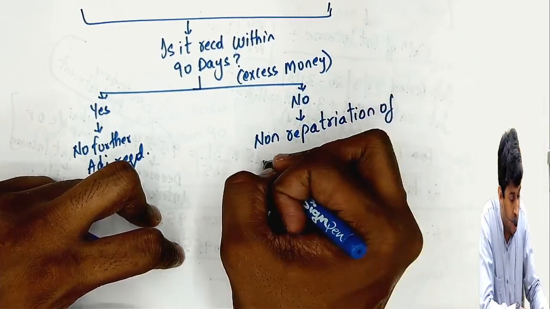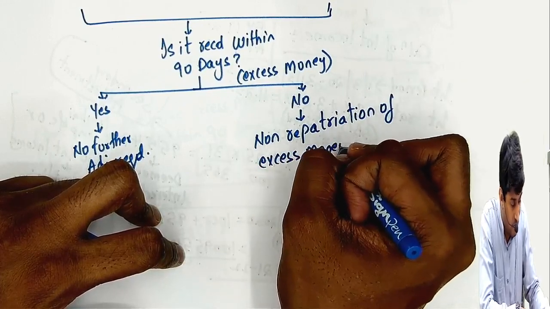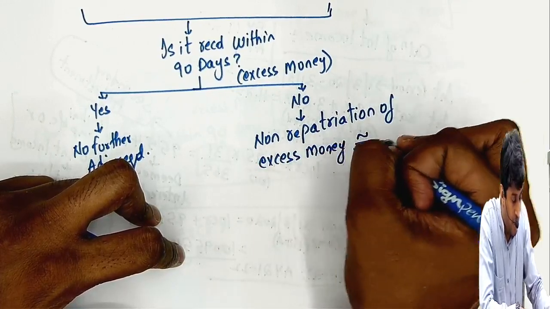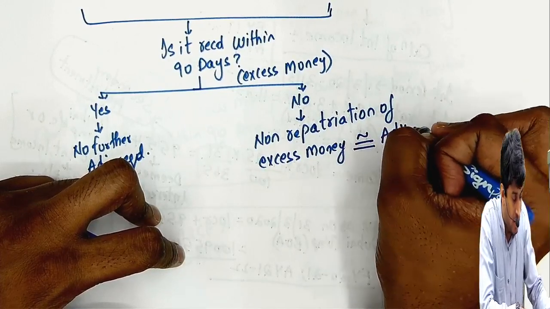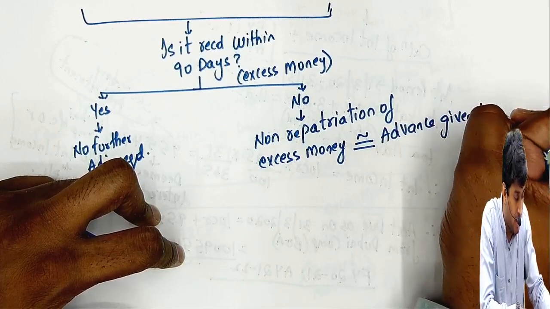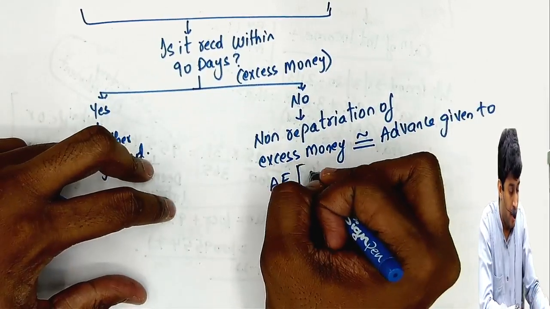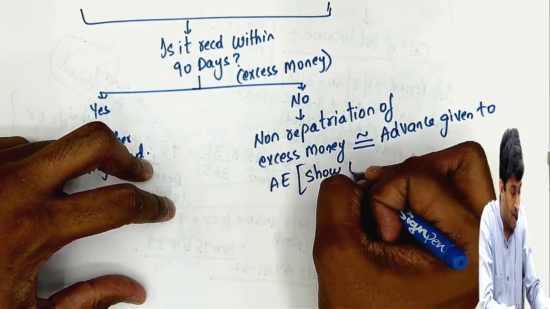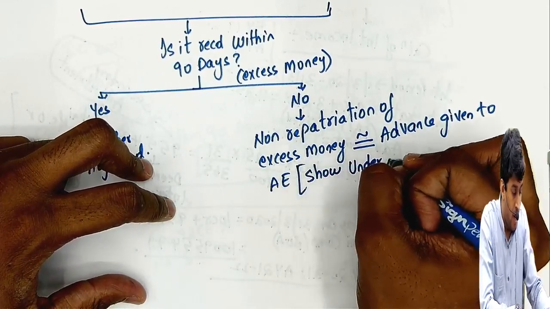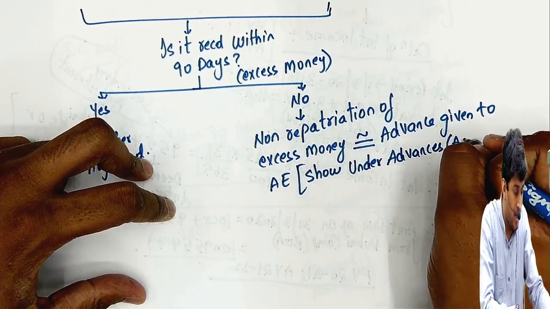Non-repatriation of excess money will be treated as advance given to associated enterprise and shown under advances in the balance sheet, under the asset side of the balance sheet.